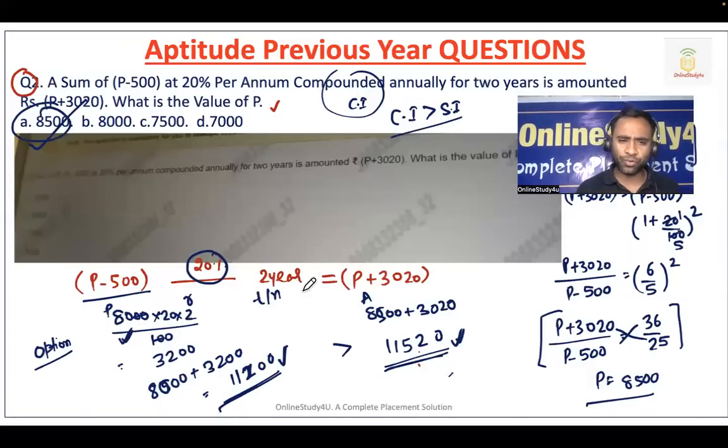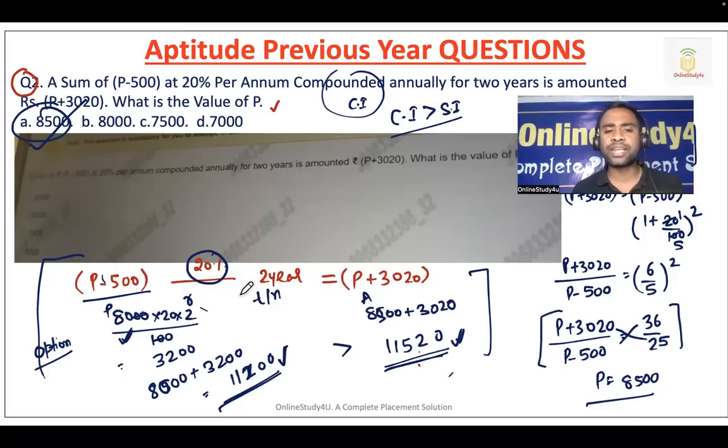You do not have to do all those things, because I am doing it step by step, so you might feel the calculation is lengthy. Otherwise, I can directly think: 8,500 minus 500 is 8,000. 8,000 into 20 into 2 is 40 percent, so 8,000 into 40 percent will be 3,200. 3,200 plus 8,000 is 11,200. So yes, it is correct. Most of the things you can start doing in the mind if your basics are clear.